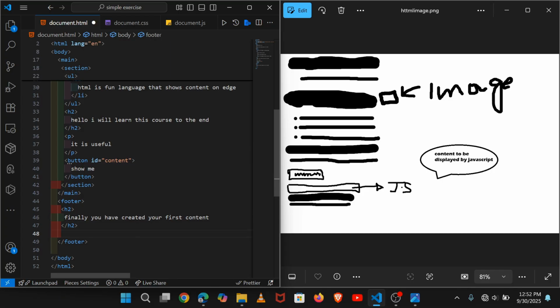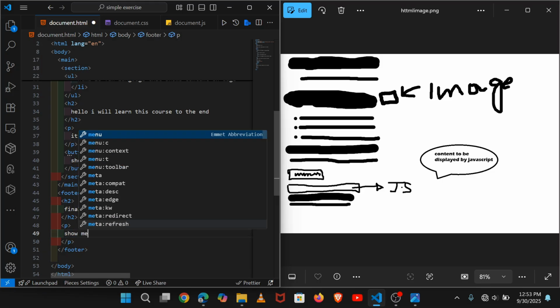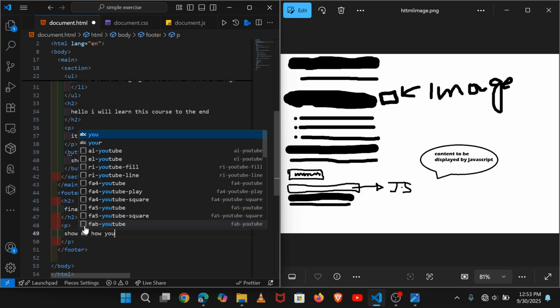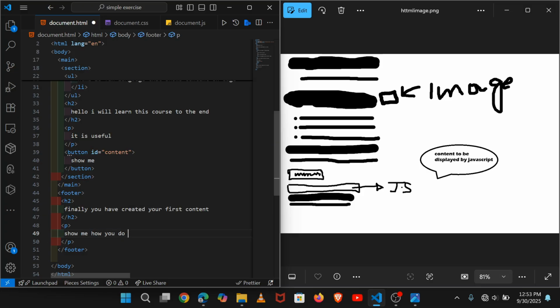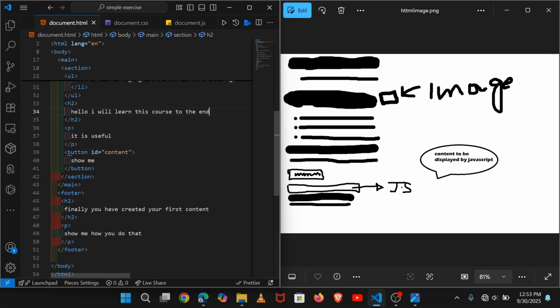you must put a simple paragraph. Let's say show me how you do that. And you remember inside the section we put a button, and that button is one that will show us other content. You see here is the content to be displayed by the